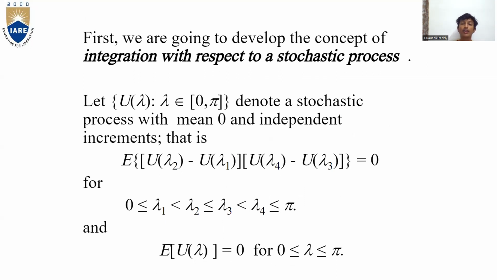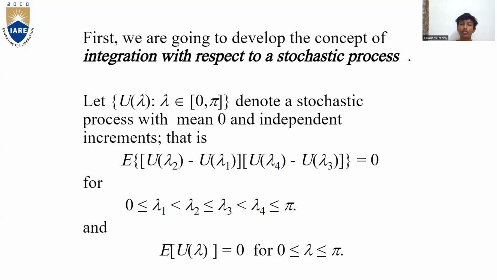First, we are going to develop the concept of integration with respect to a stochastic process. Let u of lambda, for lambda from 0 to pi, denote a stochastic process with mean 0 and independent increments.